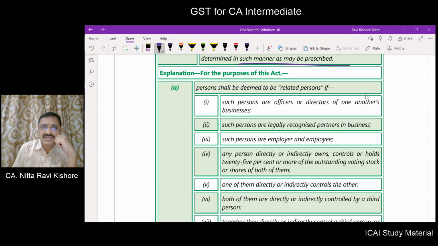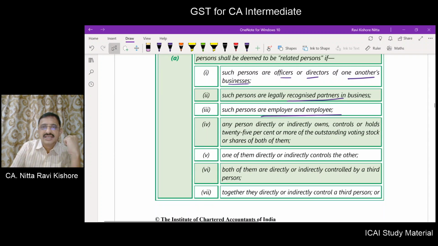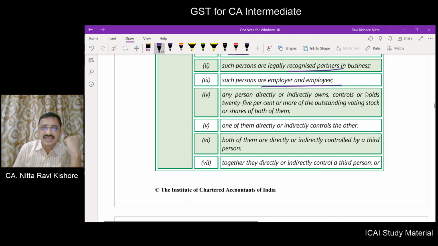Persons will be related if such persons are officers or directors of one another's business, legally recognized partners in business, or employer-employee. Any person directly or indirectly owns, controls or holds 25% or more of the outstanding voting stock or shares of both of them.